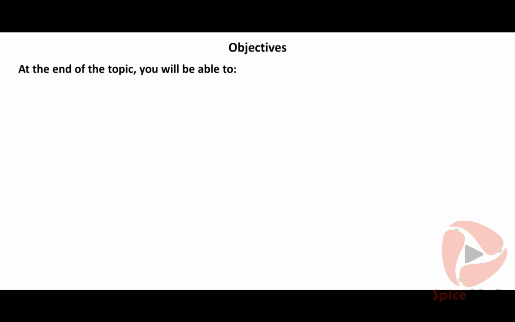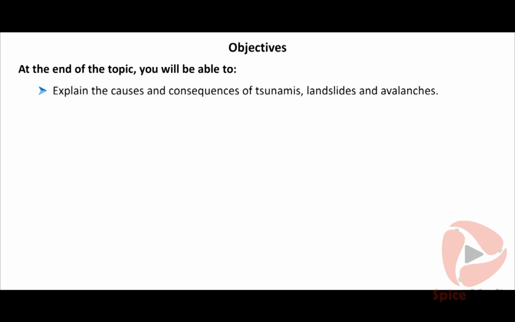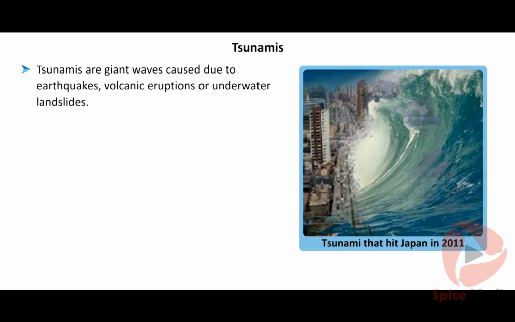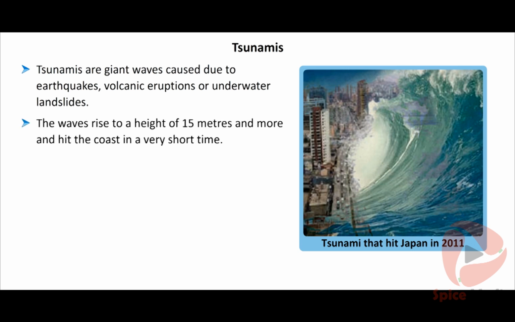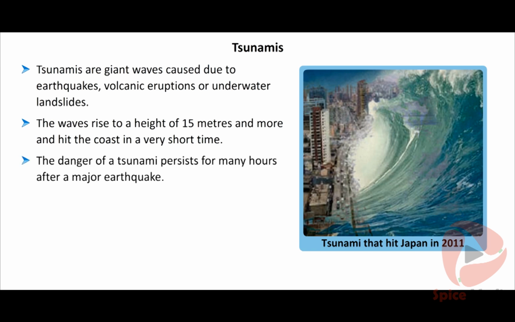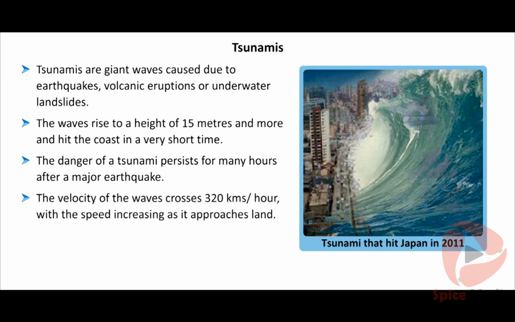At the end of the topic, you will be able to explain the causes and consequences of tsunamis, landslides and avalanches. Give details of the ways to mitigate these natural disasters. Tsunamis. Tsunamis are giant waves caused due to earthquakes, volcanic eruptions or underwater landslides. Tsunami is a Japanese term, tsu meaning harbor and nami meaning waves. The waves rise to a height of 15 meters and more and hit the coast in a very short time. The danger of a tsunami persists for many hours after a major earthquake. The velocity of the waves crosses 320 kilometers per hour, with the speed increasing as it approaches land.